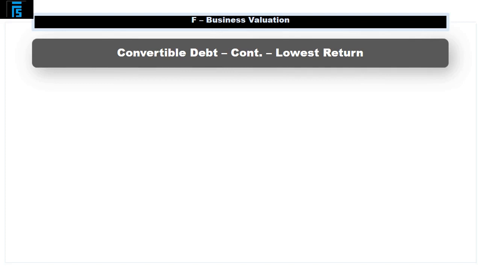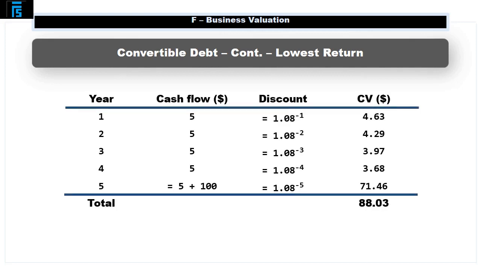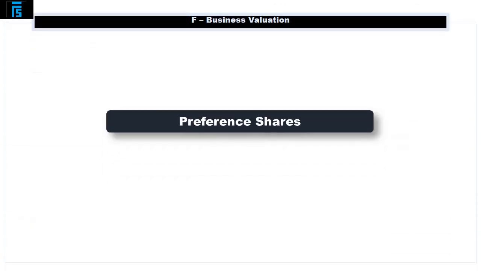Now we calculate the floor valuation as follows. See the table. It is $88. The floor valuation is how low this investment can go, and in this case, the investors will get back their initial investment of $100. Now, let's look at valuing preference shares.